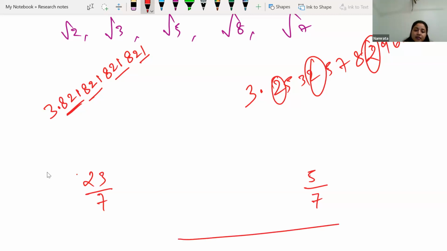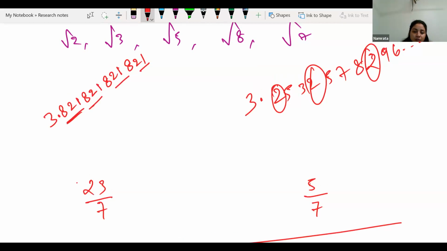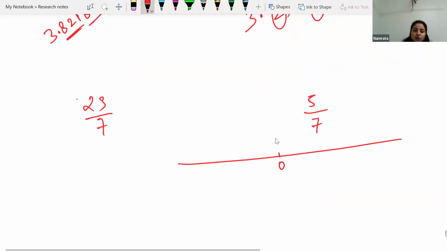First, we will be taking a straight line. Here we will be pointing the origin O. From here we will be taking 1 unit. Then here we will be drawing one unit perpendicular, and then we will join it, and that will be root 2. Why will it be root 2?